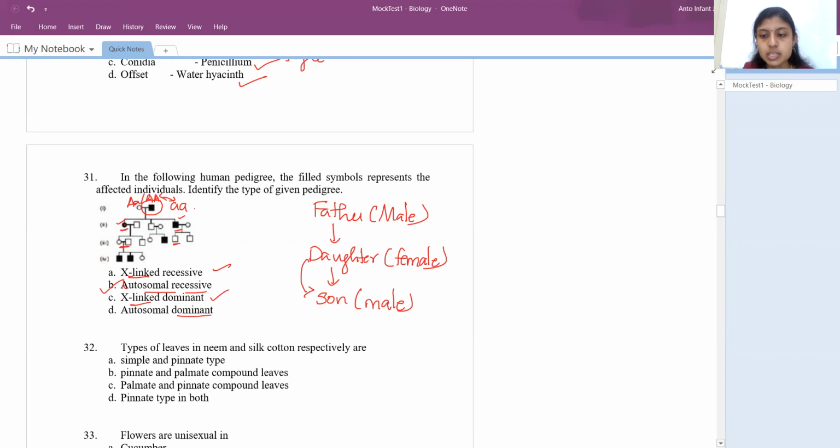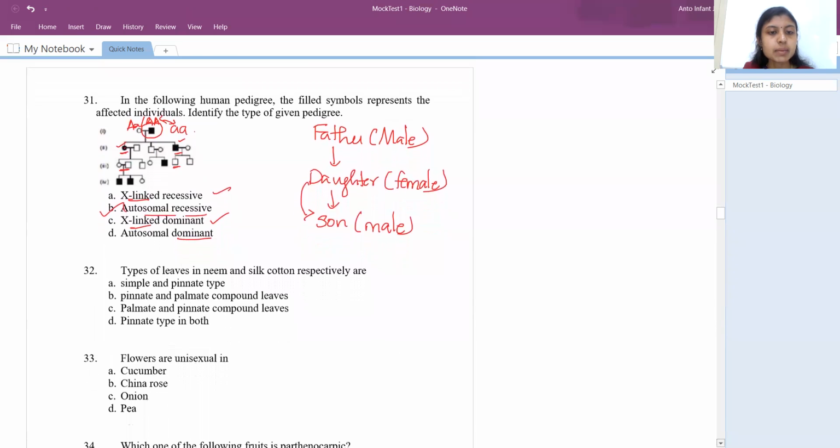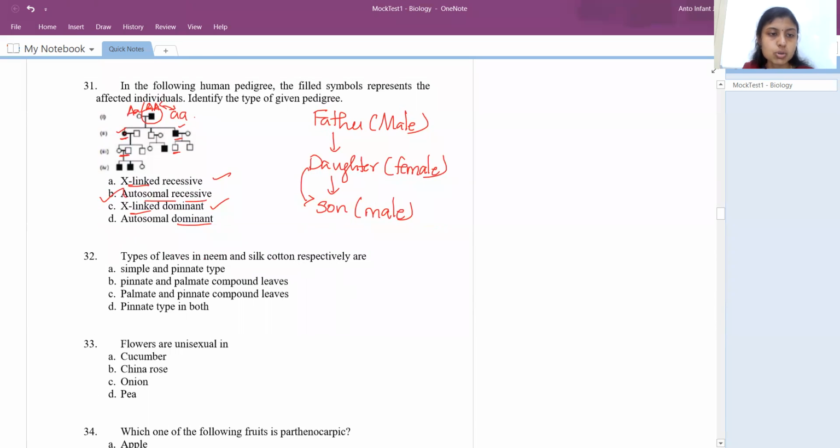The next question is, the type of leaves in neem and silk cotton respectively are. Everyone would have noticed how the neem leaf looks. It is pinnate, whereas the silk cotton is palmate, and they are compound leaves. So pinnate and palmate compound leaves is the answer.